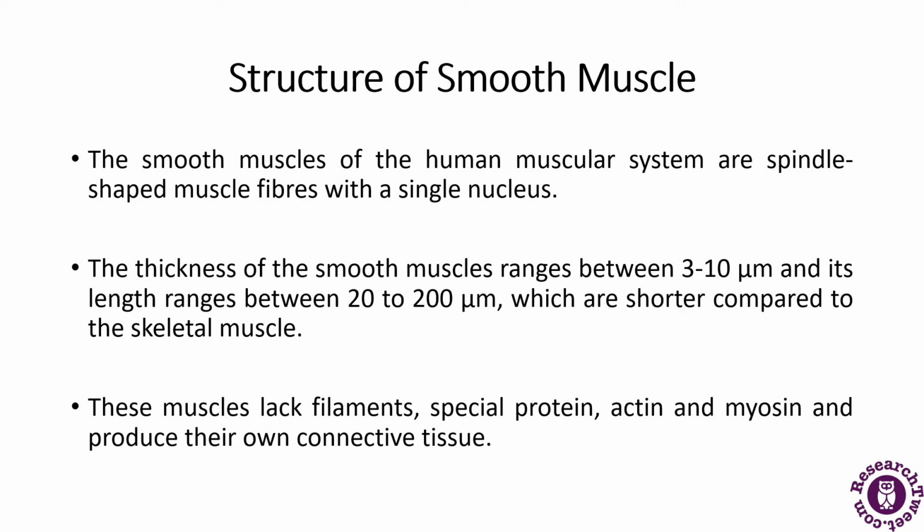In the previous slides, the structure of the smooth muscles was depicted. If I talk about the thickness of the smooth muscles, it ranges between 3 to 10 micron, and its length ranges from 20 to 200 micron, which is shorter compared to the skeletal muscles. These muscles lack the special protein filaments, actin and myosin, and they produce their own connective tissue.